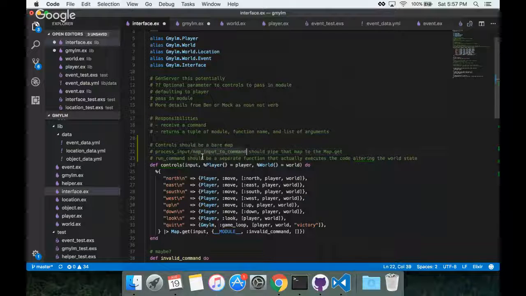Maybe just get command, and then input in the argument is sufficient. Yeah, I like having process input. What are you doing with the input? Well, you're using the input to retrieve code, which is then going to get run. So that's why I like having both of those in the function name: map input to command or get command from input.